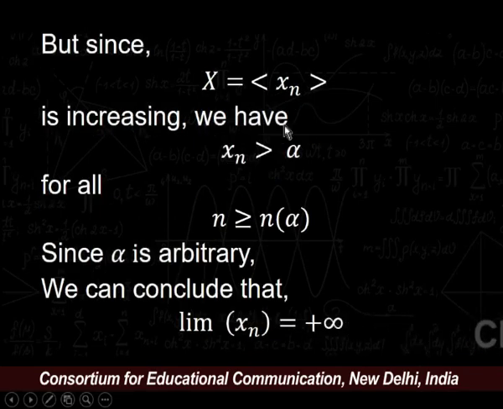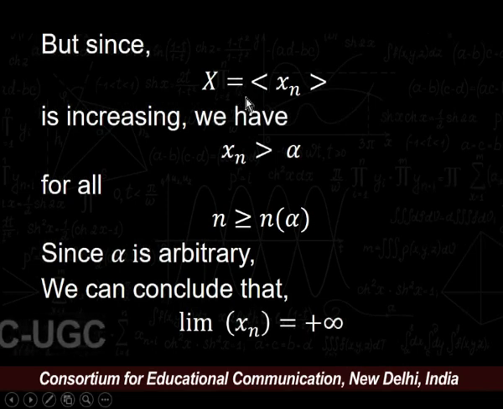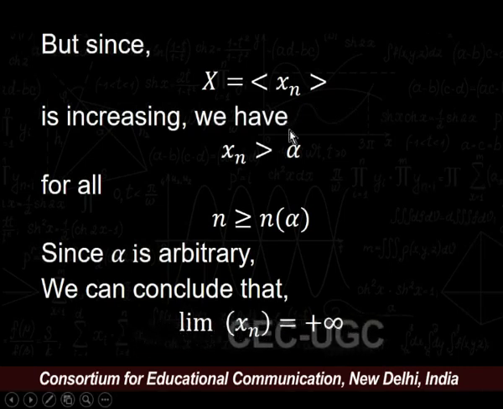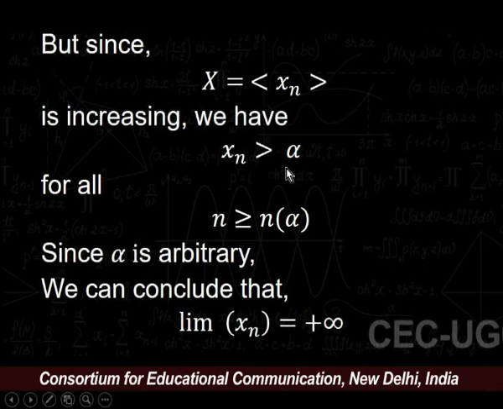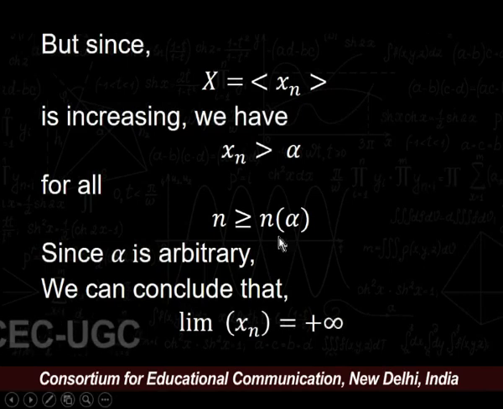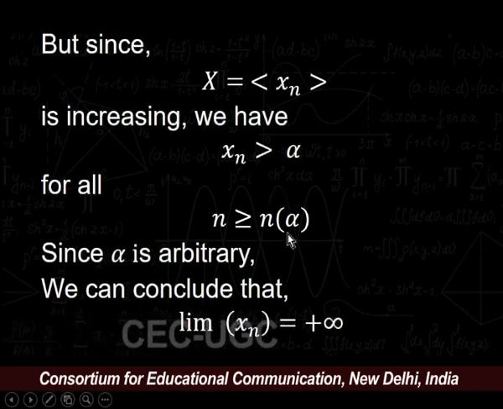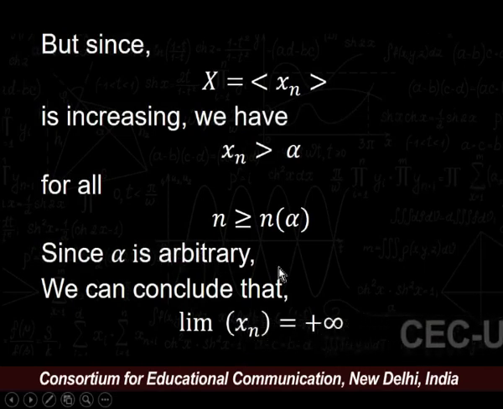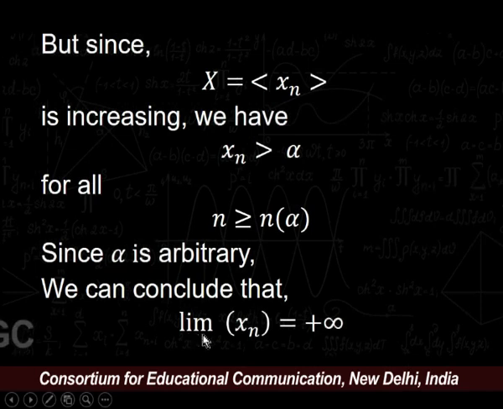But since X is an increasing sequence, we have x_n strictly greater than alpha for all n greater than or equal to n(alpha). Since alpha is an arbitrary number, we conclude that limit of x_n must equal plus infinity.